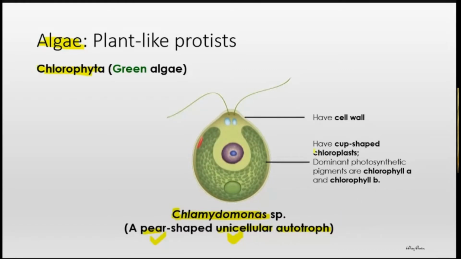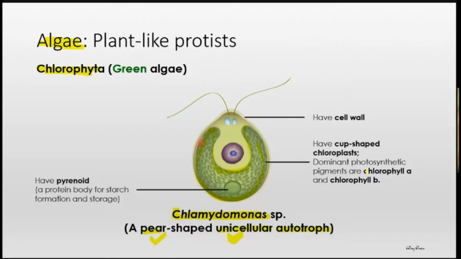Organel chloroplast dia sangat plus, sebab dia bentuk macam cawan ya. These whole things are chloroplast. Okay, are very conspicuous organelles. And they have the photosynthetic pigments, like I said just now, which are chlorophyll A and chlorophyll B.